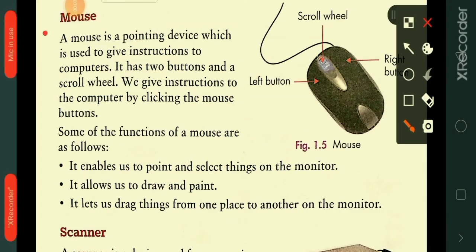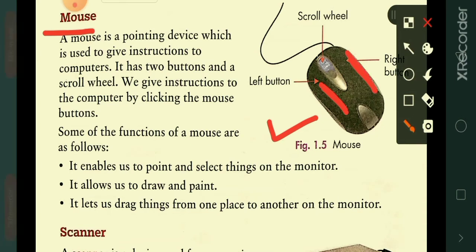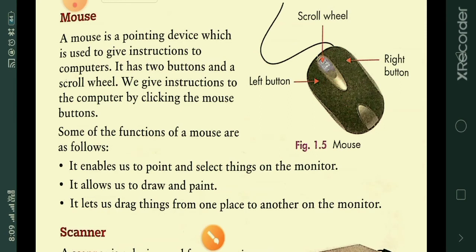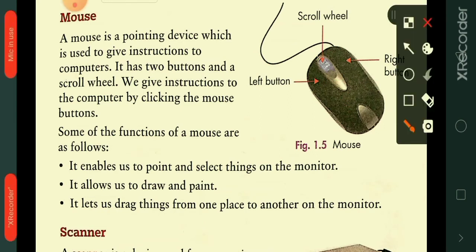The next input device is the mouse. Mouse is a pointing device which is used to give instructions to the computer. So this is the mouse. It has two buttons, left button and right button. In the middle we have a scroll wheel. We can give instructions, or input, to the computer by clicking the mouse buttons.